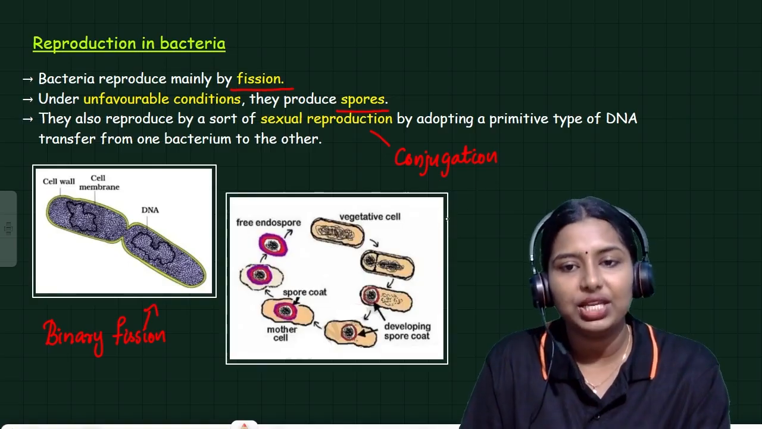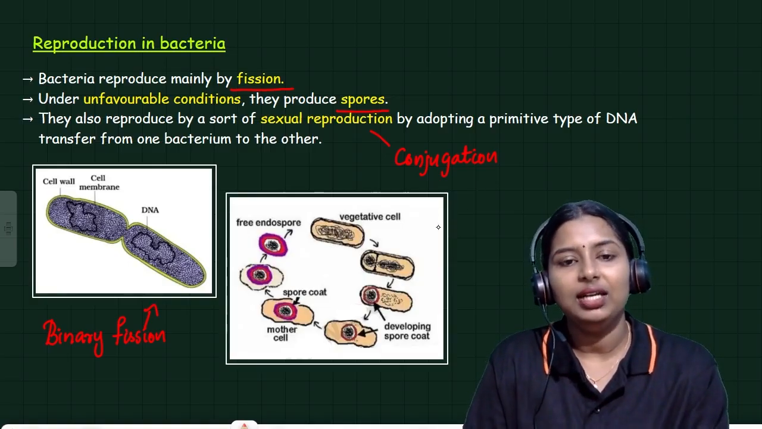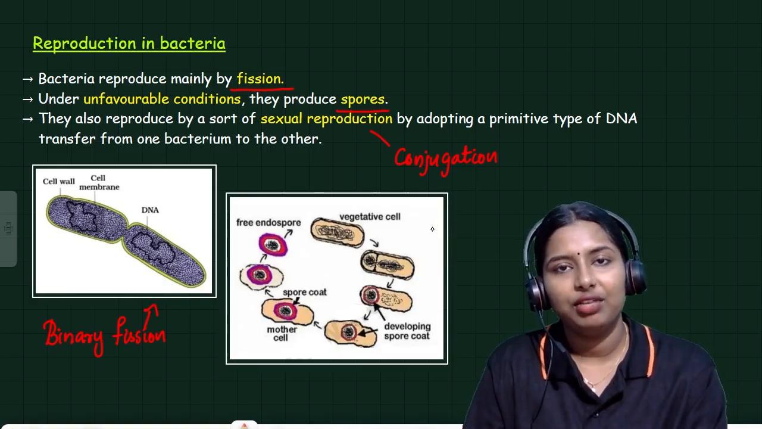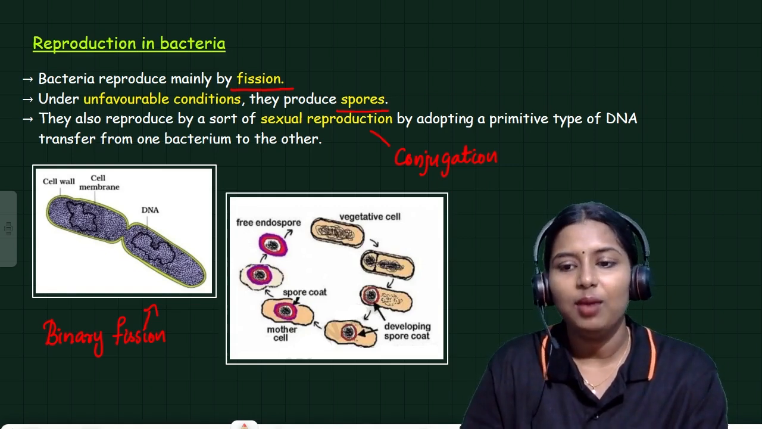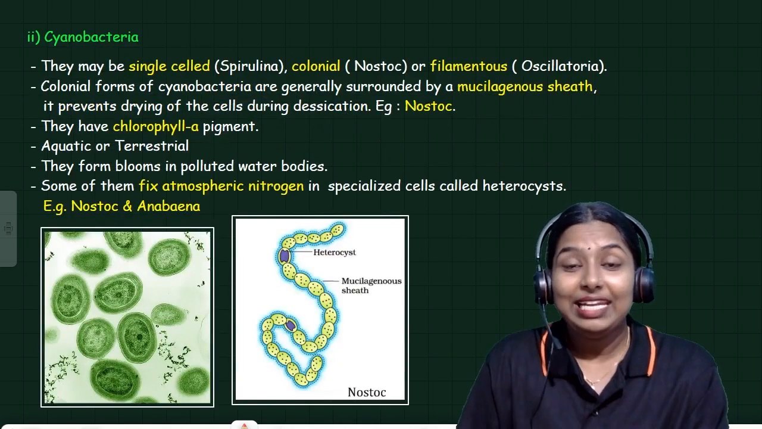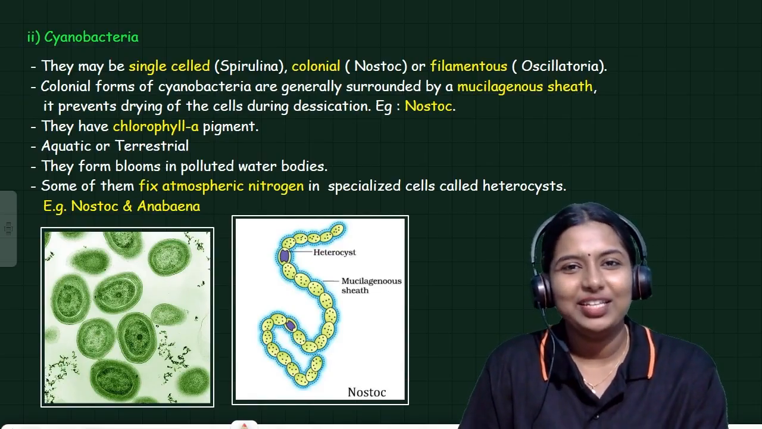In conjugation, they will transfer the DNA from one bacterium to another. So you should remember this also. This is the mode of reproduction in bacteria. Next, we have to study about the cyanobacteria.